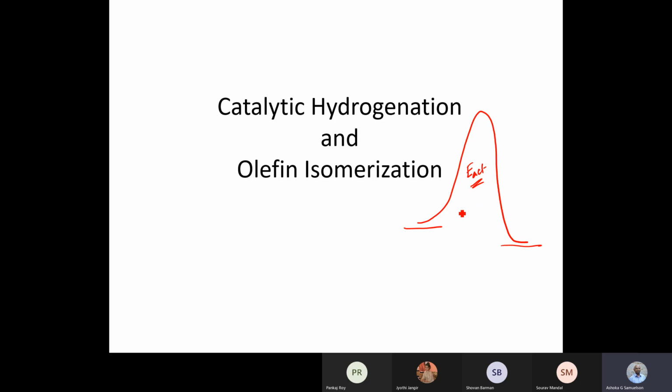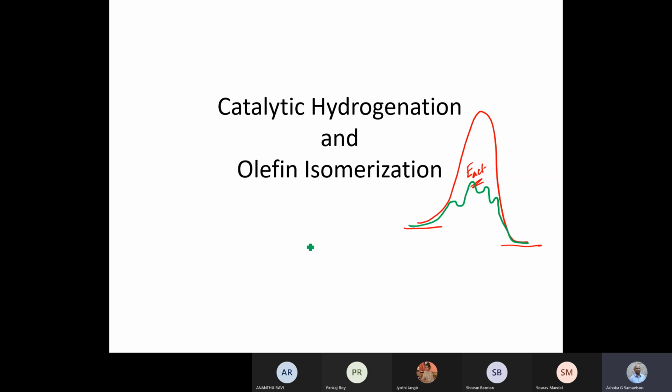Basically, if you look at the way in which a catalyst is helping the reaction, it is changing the energy evacuation, but more than that, it is changing the reaction into multiple steps, and each one of these steps has got a small energy evacuation, and this results in a significant enhancement in the rate of the reaction apart from the entropic factor.